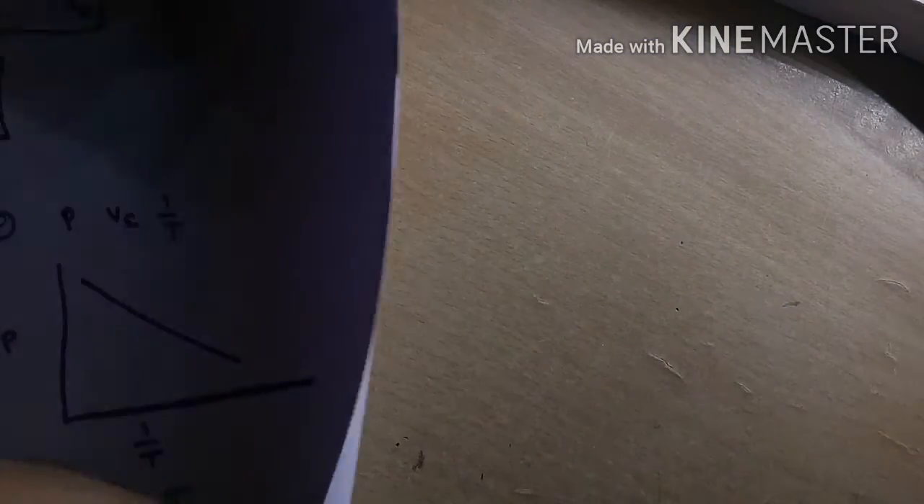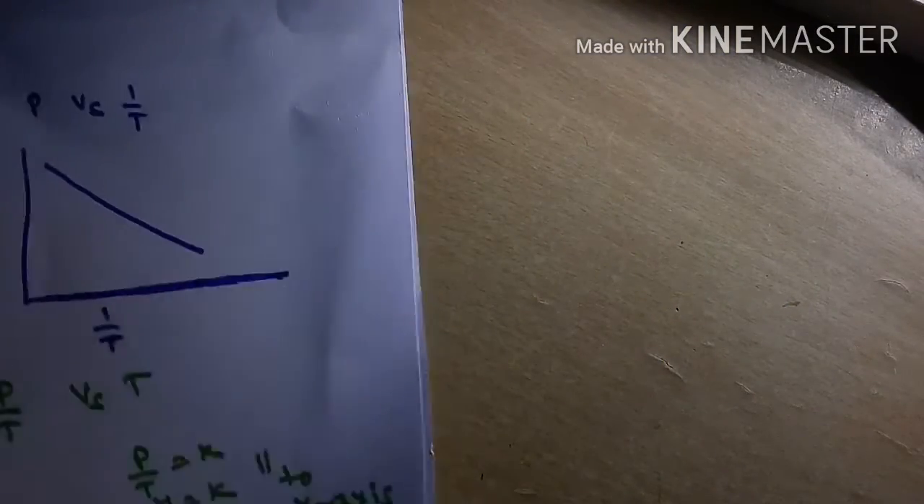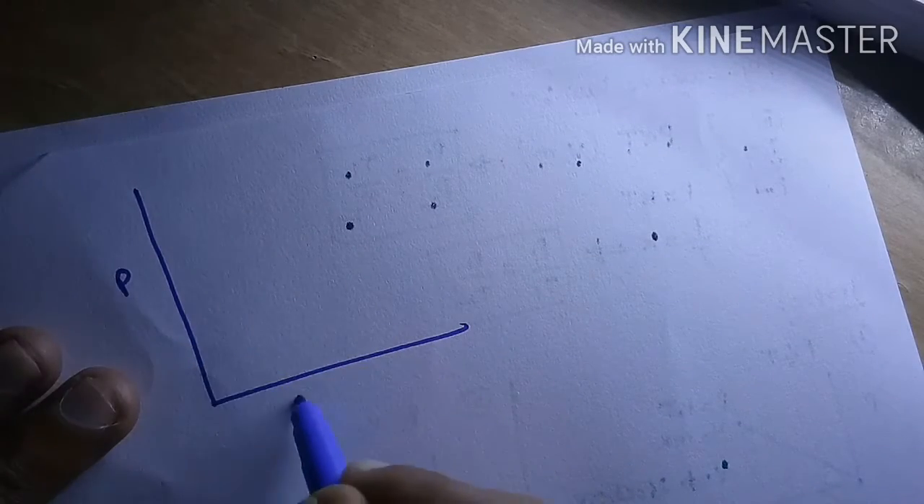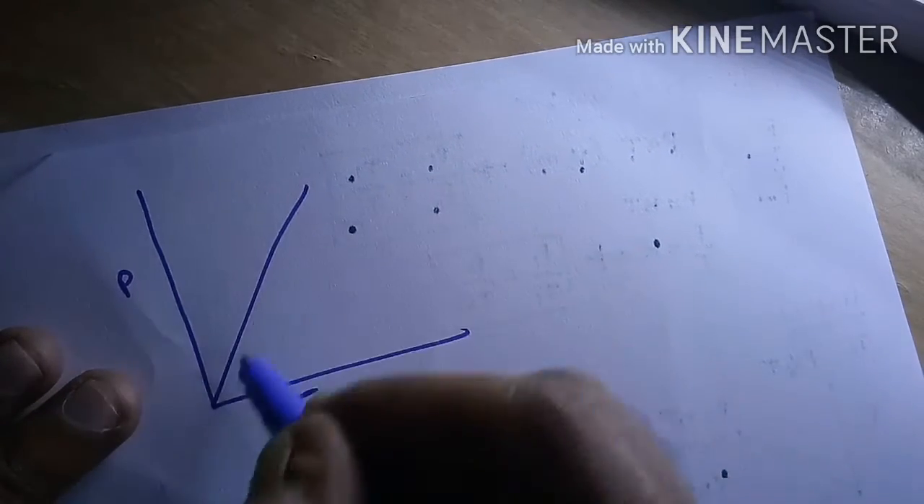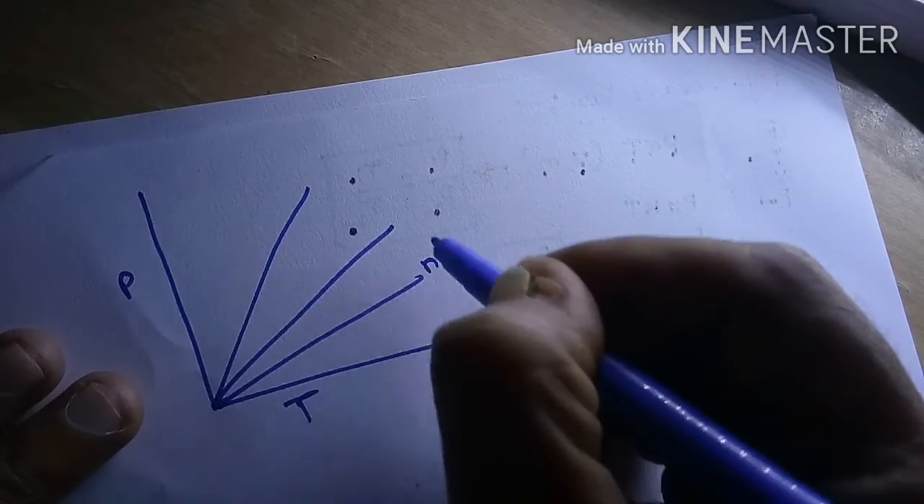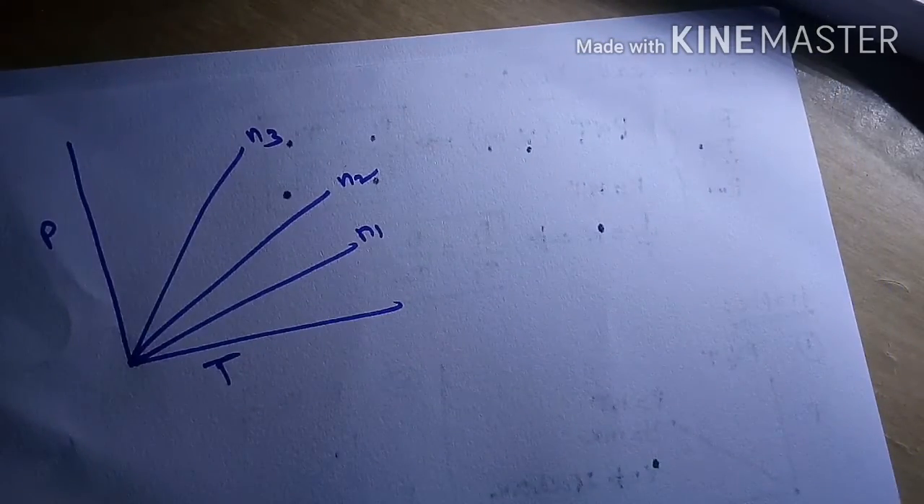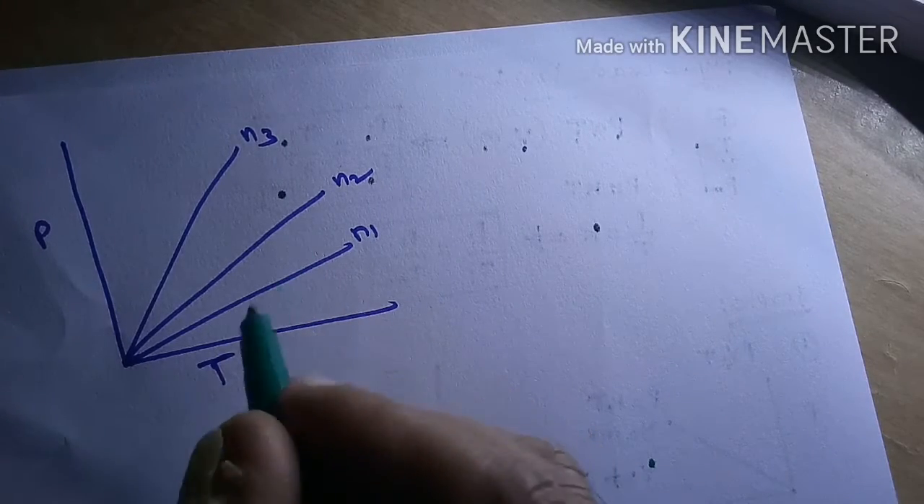Now another type of graph may be asked. When we plot P versus T for different numbers of moles, this is N1, this is N2, this is N3. Now we are asked to write the relation among N1, N2, N3.